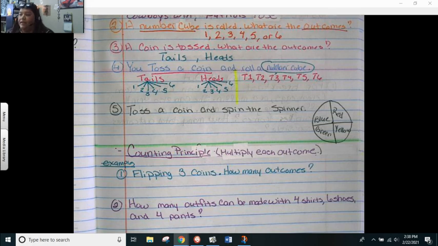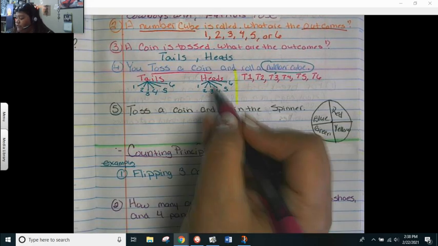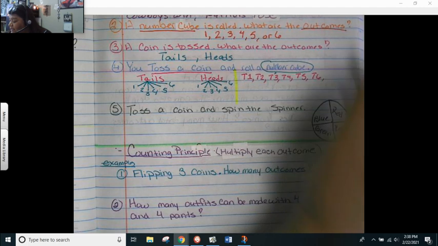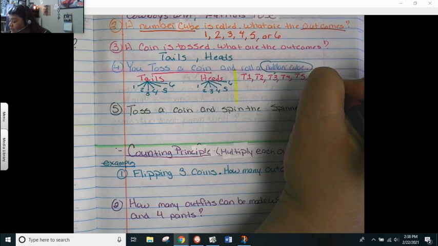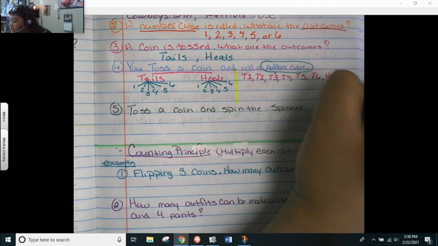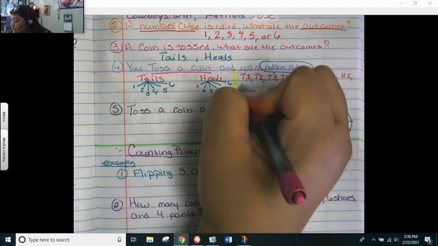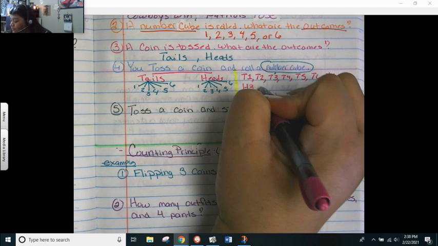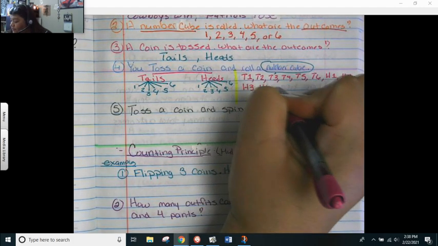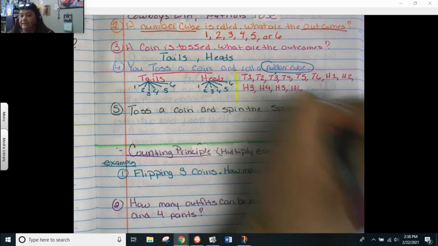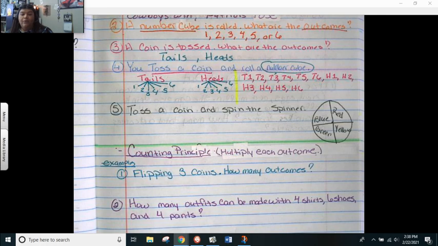Okay, now we do the exact same thing with our other tree. Now we have heads. So I can have heads 1, heads 2, heads 3, heads 4, heads 5, and heads 6. So that's how they would write it out in the list, okay?